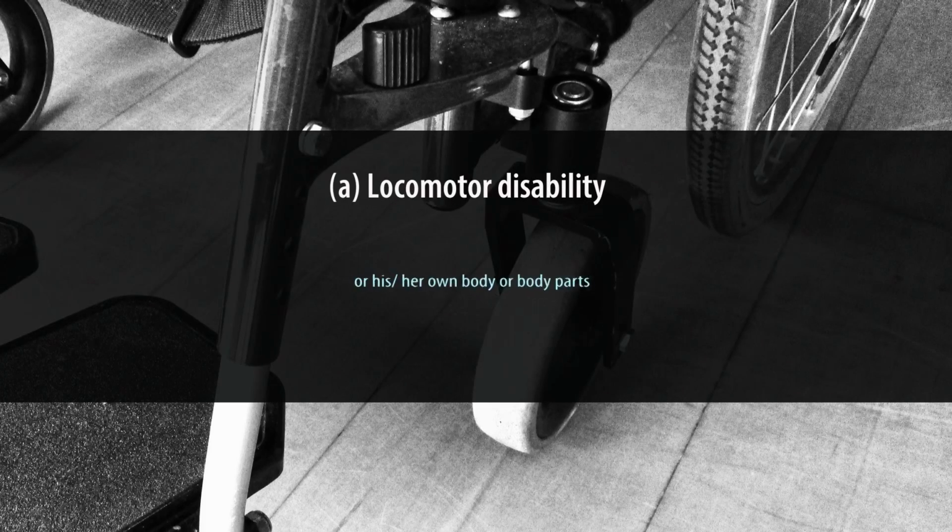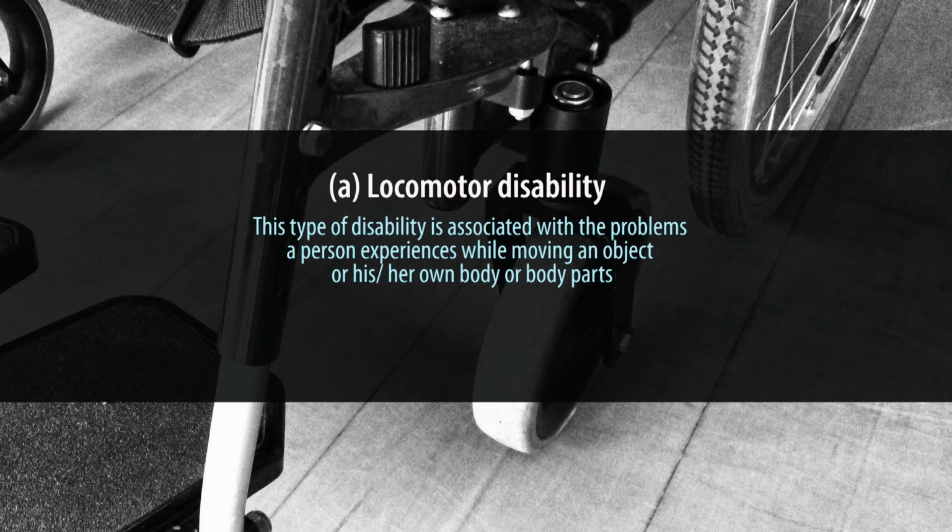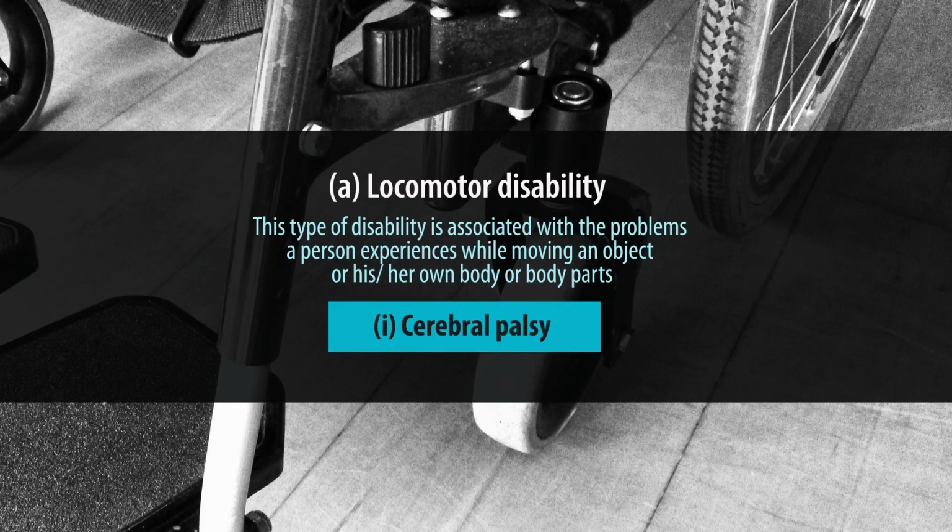This type of disability is associated with the problems a person experiences while moving an object or his or her own body parts or the whole body, like hands or legs, either whole or partial. This disability is caused by problems in the neuromusculoskeletal system of the body. On these bases, it is further classified into 5 categories: cerebral palsy, dwarfism, muscular dystrophy, acid attack victims, and leprosy cured persons.